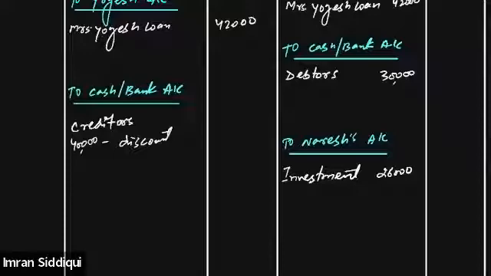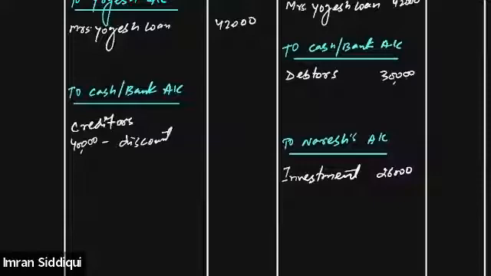Yes, sir. Okay, let's continue. So basically, what I was saying is that since we are paying the creditor 2 months earlier, the creditors are allowing us a discount of 15%. But since the payment is being made 2 months earlier only, the discount will be calculated for the 2 month period only, not for the entire year.